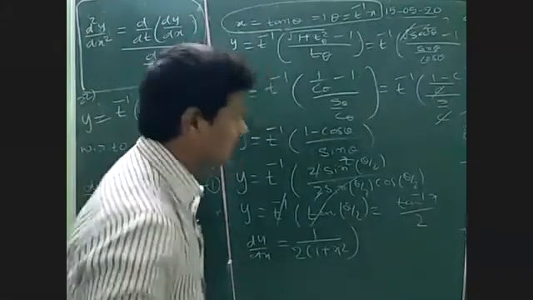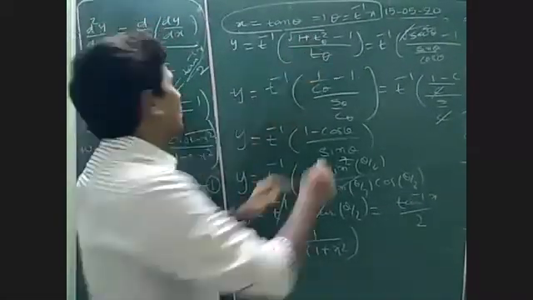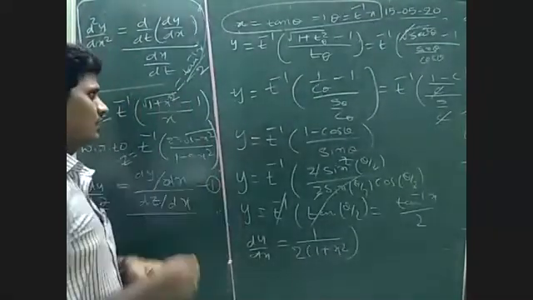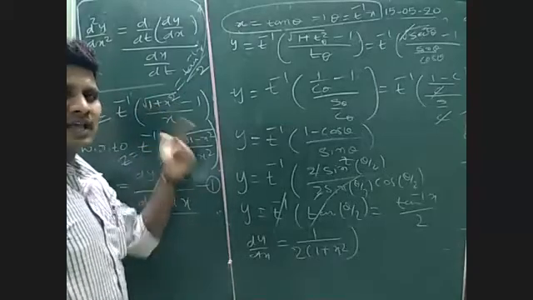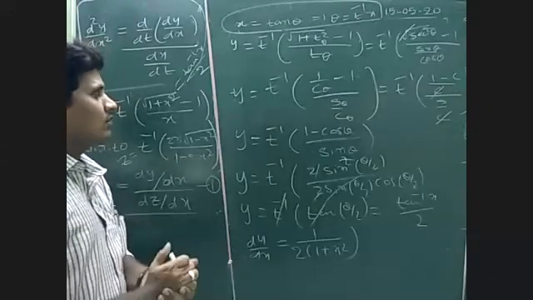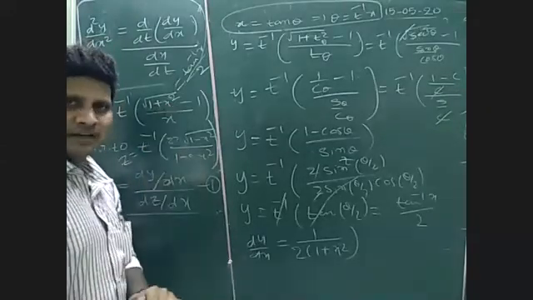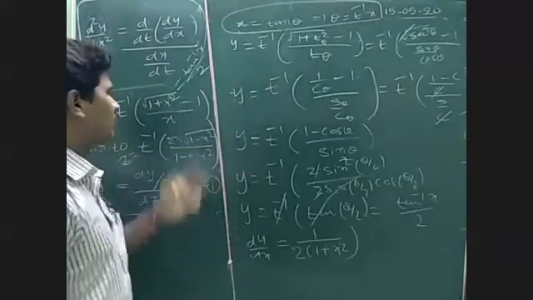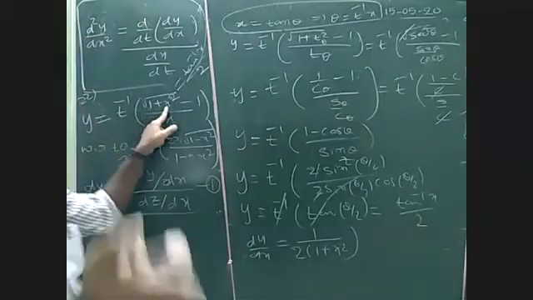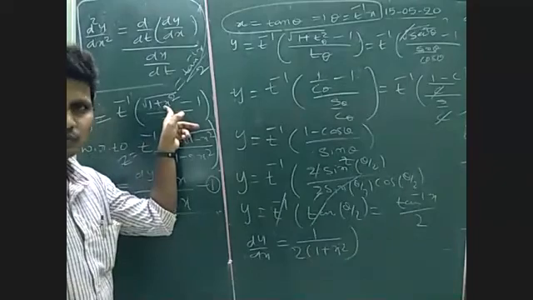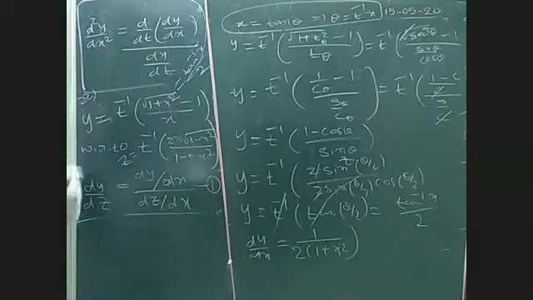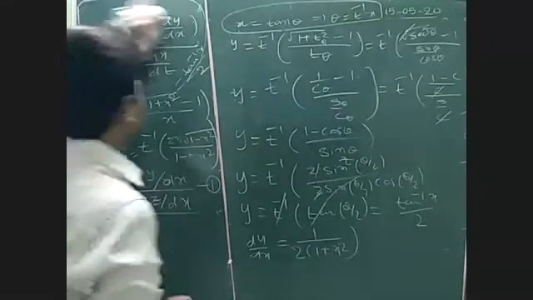Okay, the easiest way is this: whenever we have x square, if we don't have square here and only x is there, that time we can substitute half. But when a square is there, it is in the same form as 1 plus tan square theta, a standard formula. So whenever it is in the form of a standard form, like 1 plus tan square, better to take tan theta. If you are having only 1 plus x, as you said, x is equal to cos 2 theta you can take. So then dy by dx we got like 1 by 2. Then what about z? We can simplify this z.